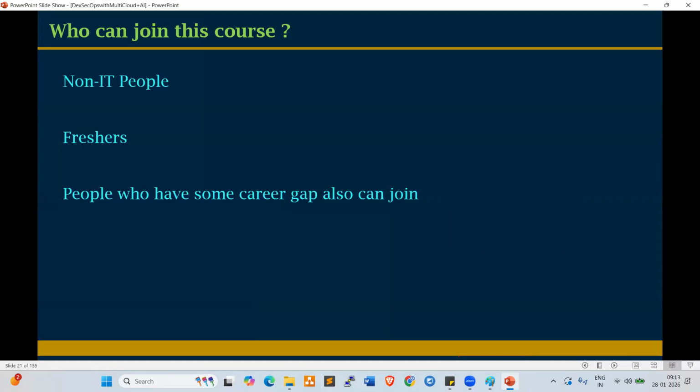Next, IT employees, developers, testers, and support engineers can easily switch into the DevOps role from their current role. So non-IT people, freshers, and people with a career gap can join, and IT employees, developers, testers, and support people can easily switch into the DevSecOps role. Currently every project in every organization is using automation tools, so every developer, tester, and support person is learning DevOps and DevSecOps. Clear, everyone?